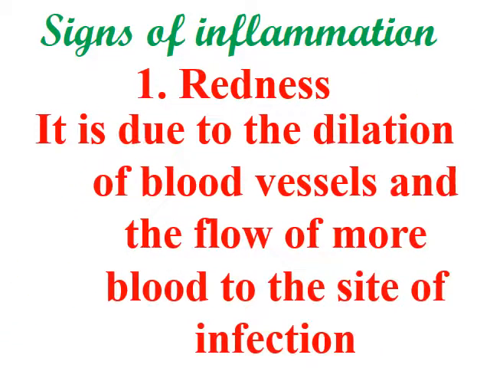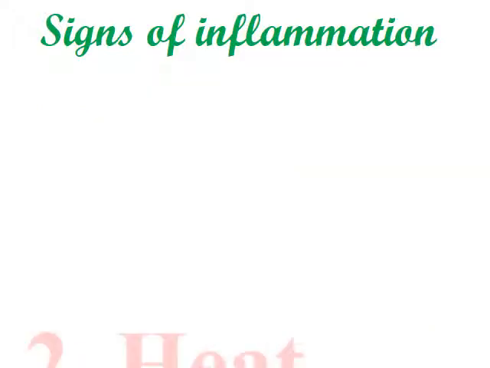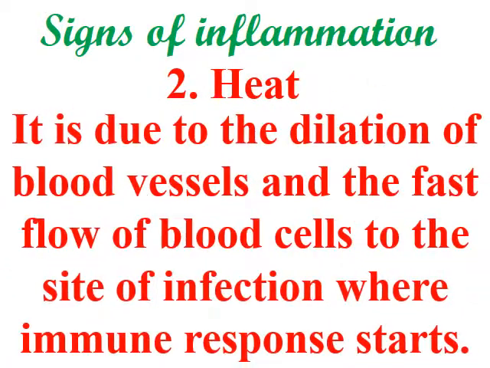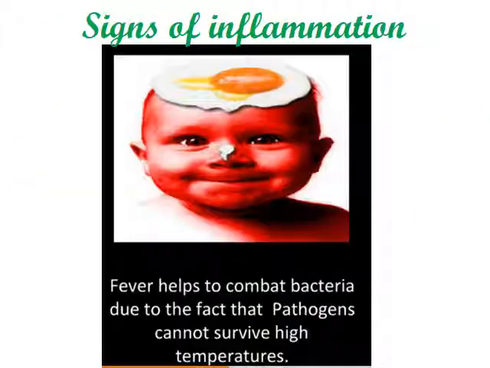1. Redness. What is the redness? It's due to the dilation of the blood vessels and the flow of more blood to the site of infection. This will cause redness. 2. We have heat. Heat is due to the dilation of blood vessels and the fast flow of blood cells to the site of infection where the immune response starts. This is what I know about the heat, this fever helps combat bacteria due to the fact that pathogens cannot survive high temperature.